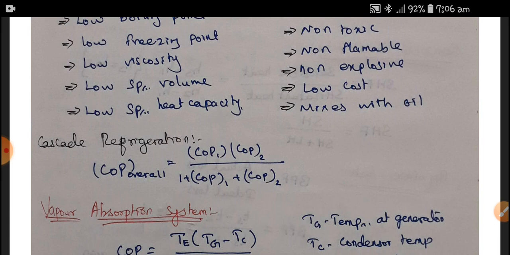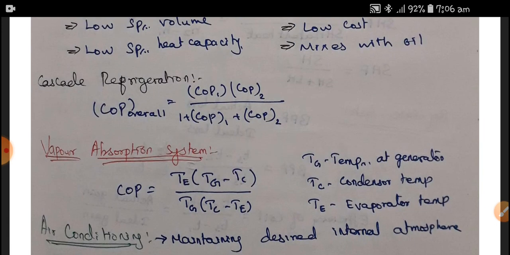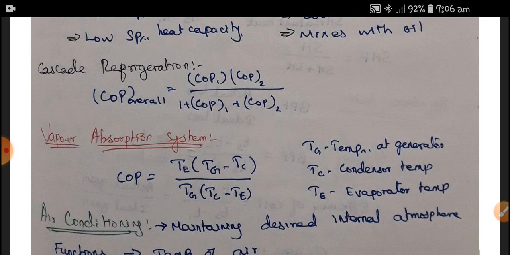Here the overall COP is (COP1 into COP2) divided by (COP1 plus COP2). For the vapor absorption system, the COP is equal to TE into (TG minus TC) divided by TG into (TC minus TE), where TG is the generator temperature, TC is the condenser temperature, and TE is the evaporator temperature. So please make a note, there is no compressor in the vapor absorption system.